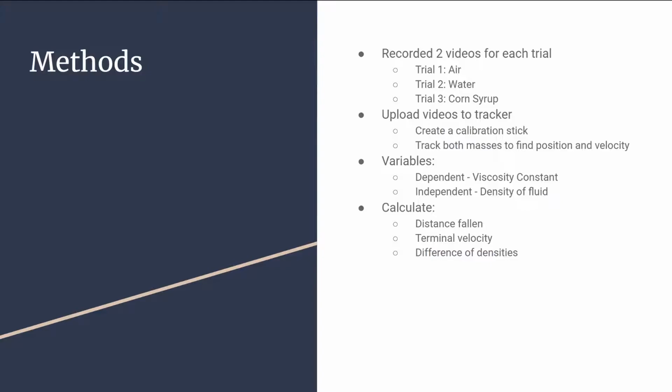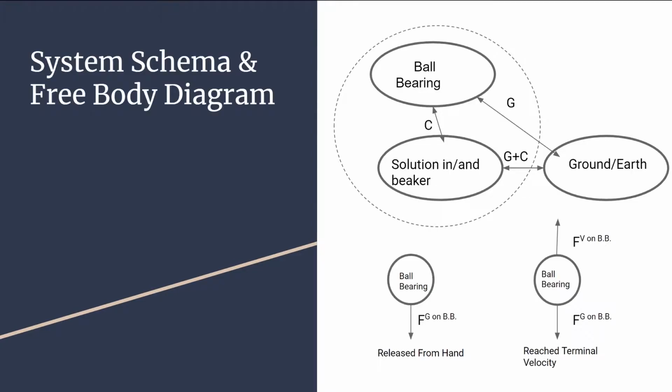We changed the density between all 3 fluids, which was obvious, and that gave us a different velocity constant for each of them, which we used for our results. That gave us the trend lines we were looking for, which say that an increase in the density does in fact give us an increase in the viscosity constant. But prior to that, we also had to find the distance fallen, calculate terminal velocity, and calculate the density of the ball bearing as well. Everything else we researched on our own.